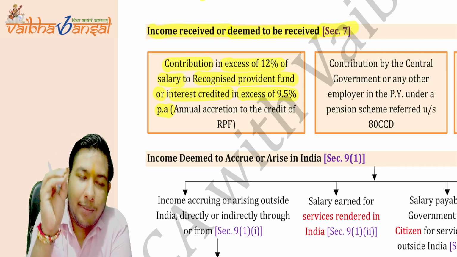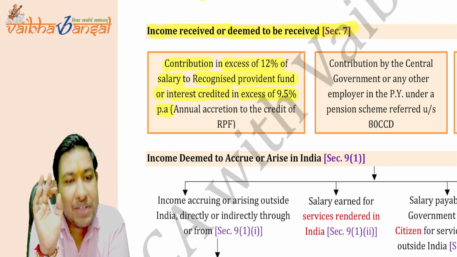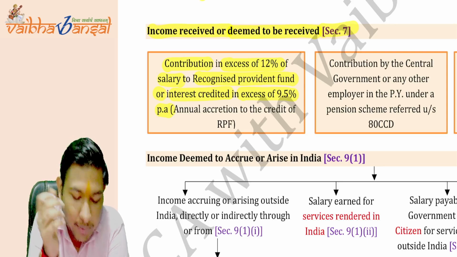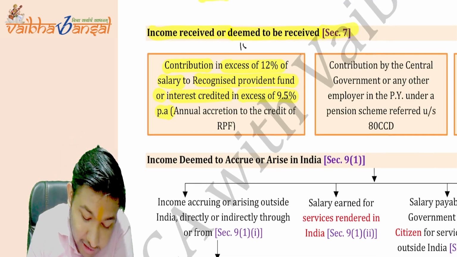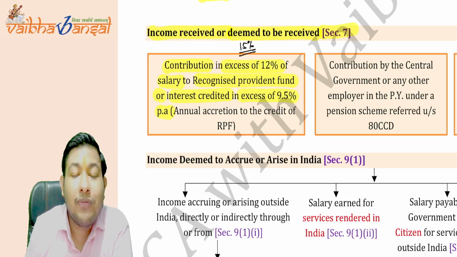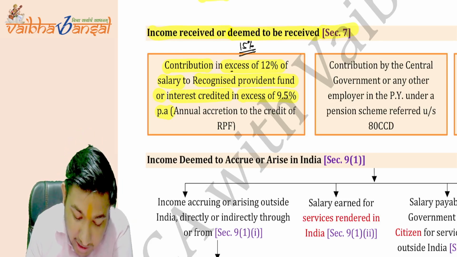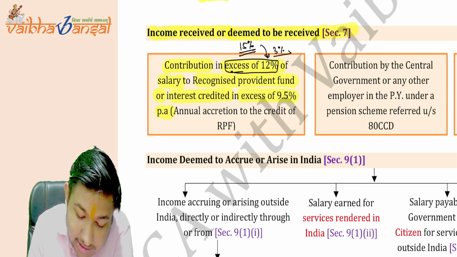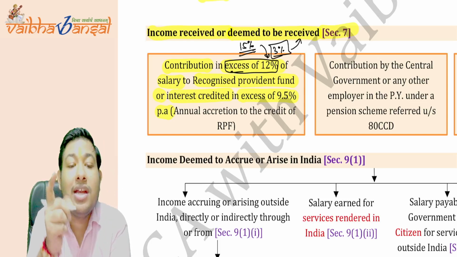If you are contributing 12% of the salary, it is allowed. But if you are contributing apart from 12%, say you are contributing 15%, which is in excess of 12%, what is the excess? 3%. This 3% will be deemed to be received in India.